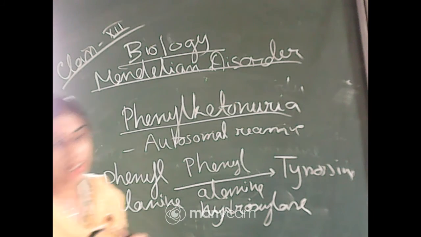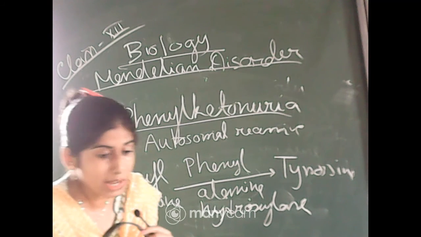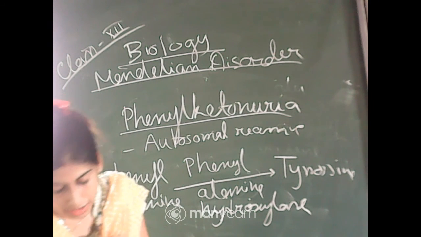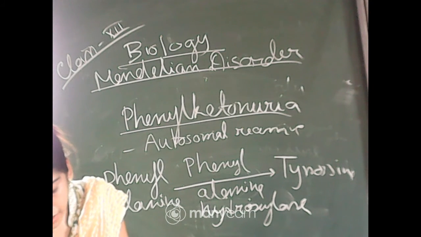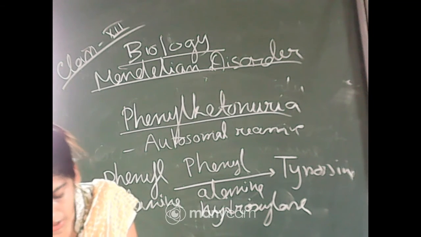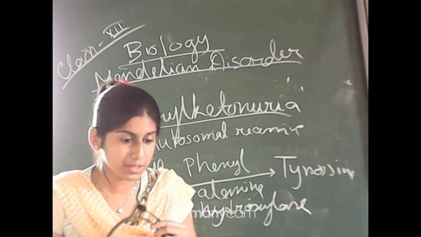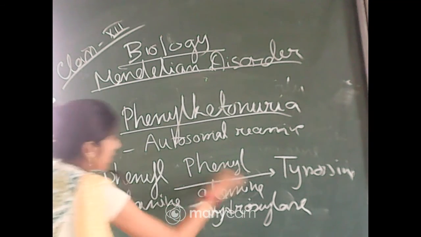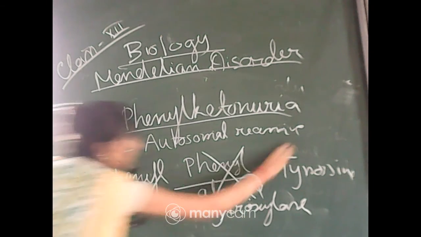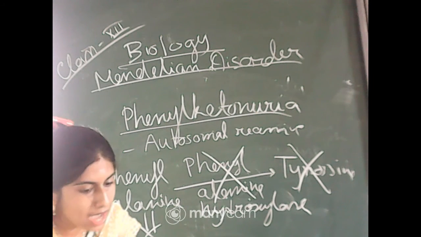But in this particular inborn metabolism disorder, this enzyme will be absent. The person will lack this particular enzyme, and as a result of that, what will happen? The phenylalanine is accumulated and converted into phenylpyruvic acid and its other derivatives. Okay, so due to the absence of this enzyme, this formation will not take place. So phenylalanine will be converted into what? It will be converted into phenylpyruvic acid and its other derivatives.